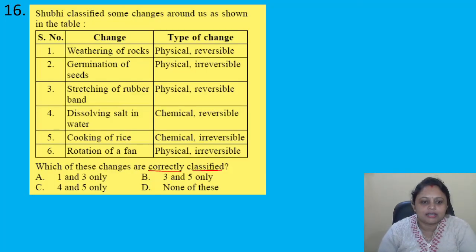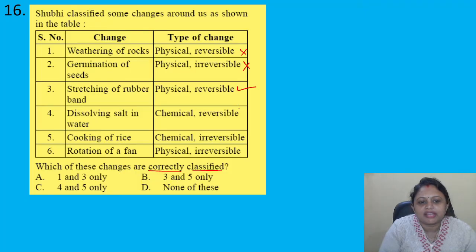So let us check the changes. Withering of rocks, physical and reversible, no, it is not correct. Germination of seeds, physical and irreversible, this is also not correct. Stretching of rubber, physical and reversible, it is correct.